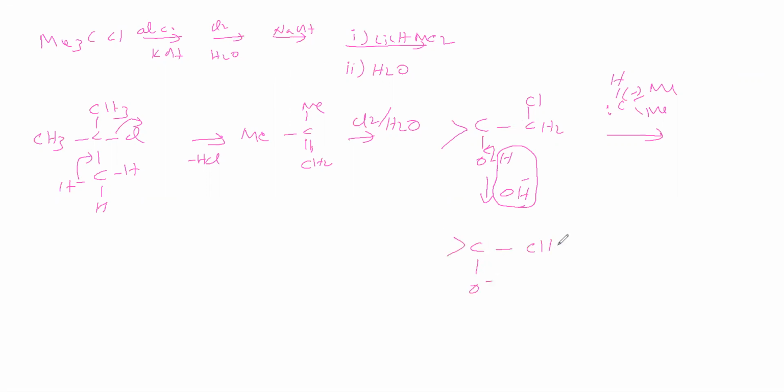Then this O minus attacks the CH2 carbon, while Cl minus leaves. So we got an epoxide. Next step, this Me2